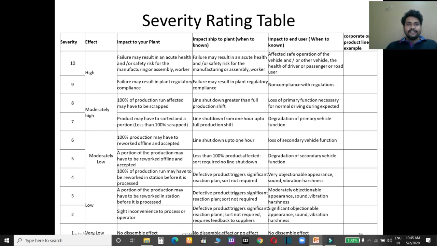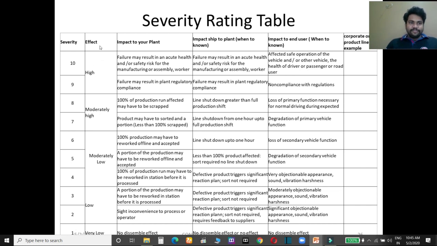Yes guys, this is the severity rating. We discussed severity earlier, but it was not clear for which case you have to give how much severity rank. So here we will discuss for which case you have to give how much rating. Here is severity 1 to 10. When severity is high, you have to mention 10, and when severity is low, you have to give 1.